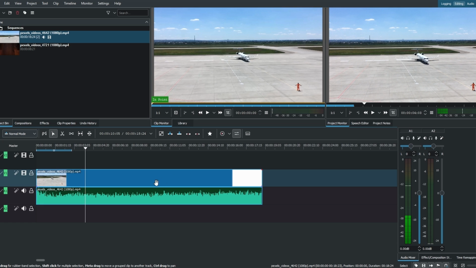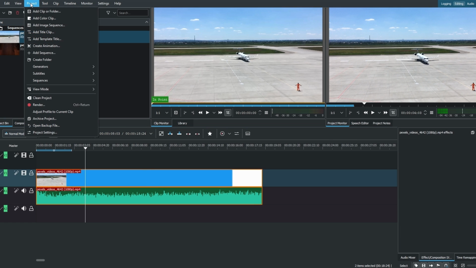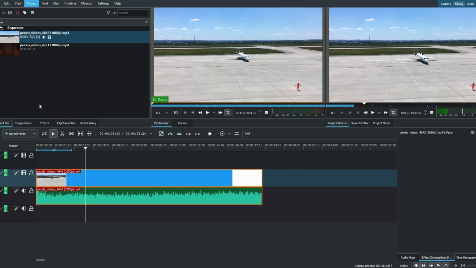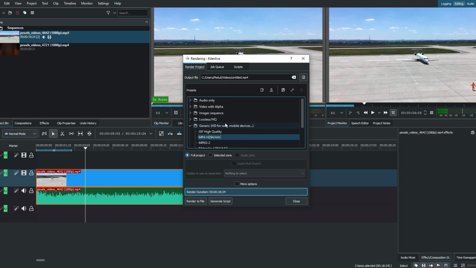Now select the video clip and go to the Project tab. Click on the red recording button labeled Render. Now in the pop-up window, click Render Project. Ensure the format is set to MP4 under the Generic section.